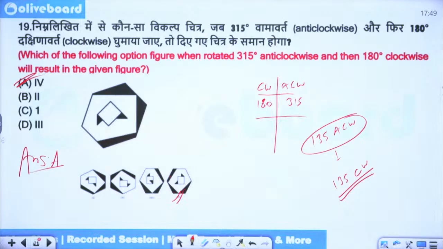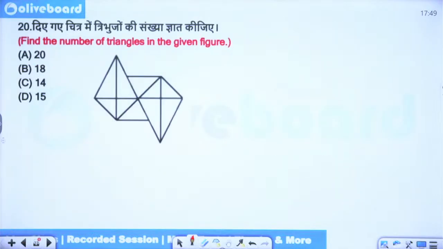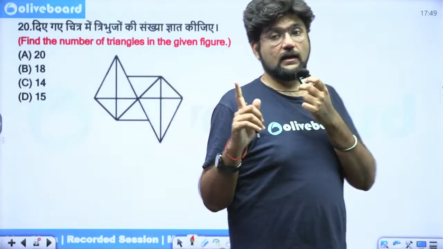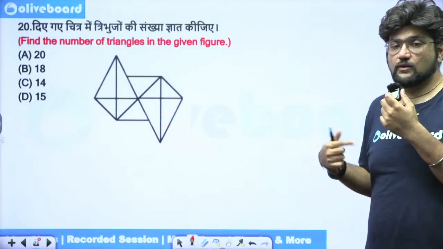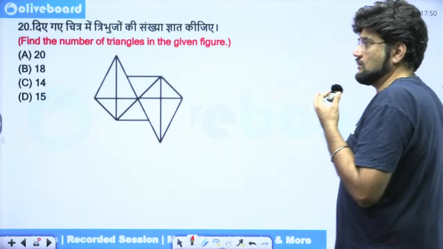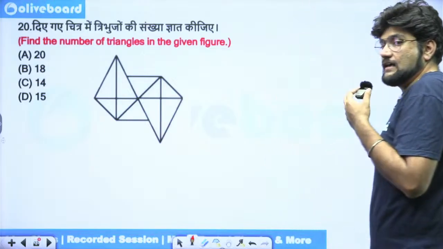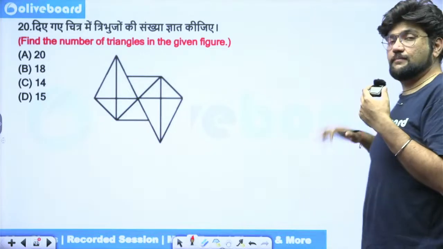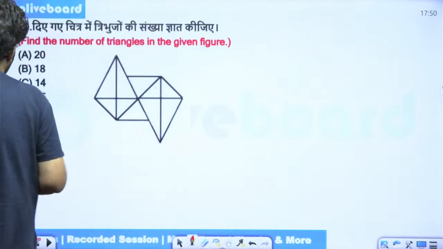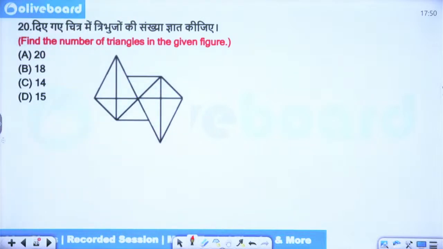Got it? This type of question was first introduced in CGL Tier 2, and then also asked in CGL Tier 1 subsequently in the next year. And sometimes, they don't do it always, but sometimes it gives this variation where they will ask you the answer after being rotated. So that is what is more important to understand. That's the only error which you make here. Otherwise, more or less, it's simple.